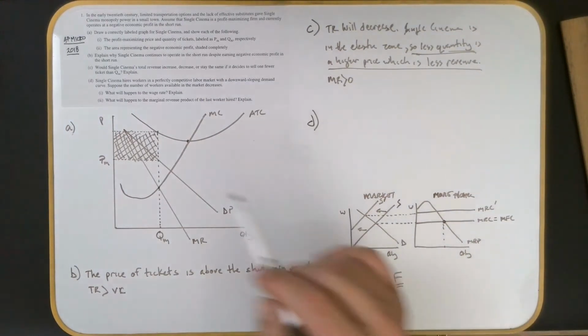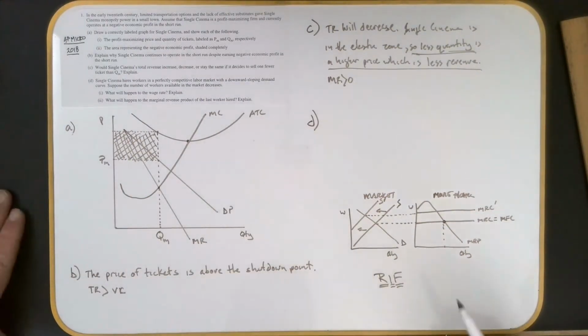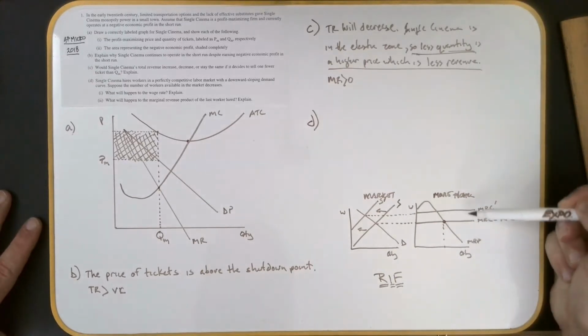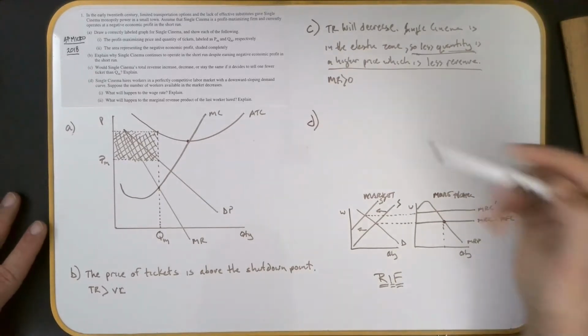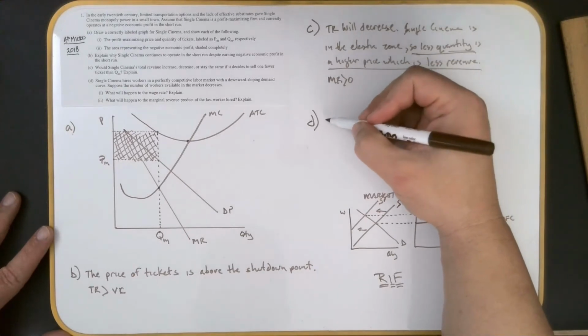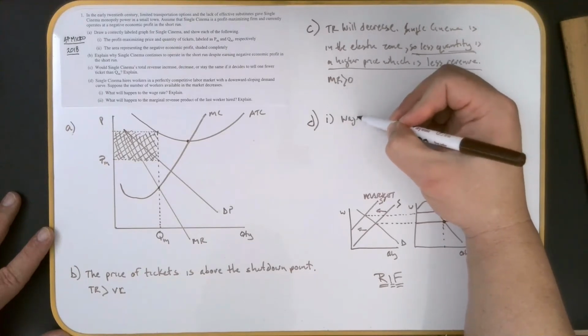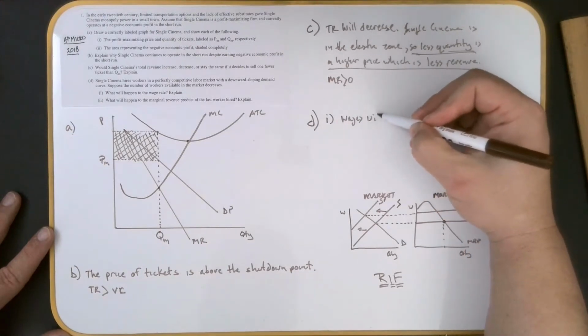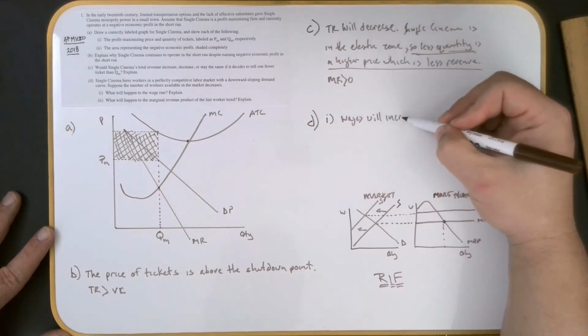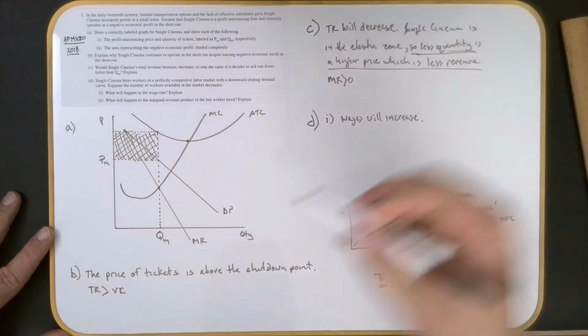So now let's read the question. It says, what will happen to the wage rate? Explain. Well, we can clearly see the wage rate is going to go up. For number one, it will increase. So you can say wages will increase. Why are they going to increase?